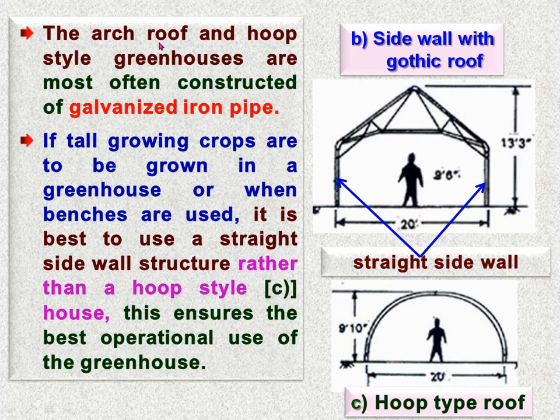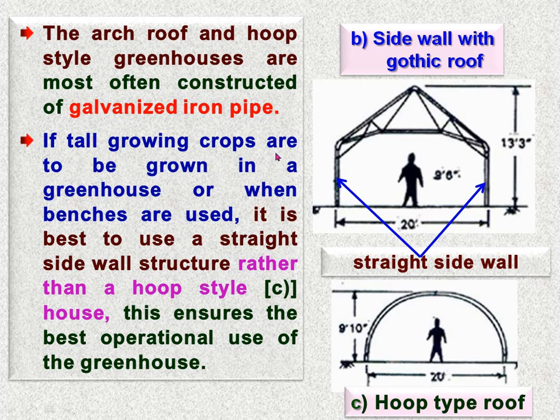Then the arc roof and hoop style greenhouses are most often constructed of galvanized iron pipe, means in the pipe frame structure. Generally it is arc roof type and hoop type structure. See here, this is the arc roof type structure, and here this structure is hoop type structure. So both are constructed using the galvanized iron pipe.